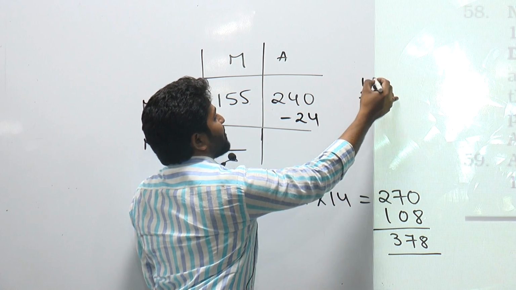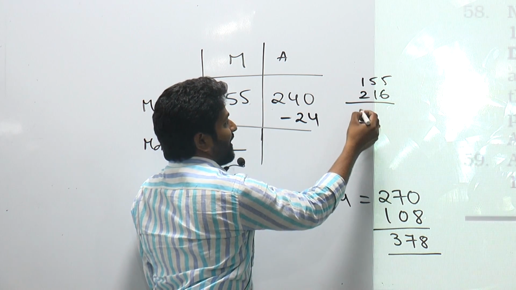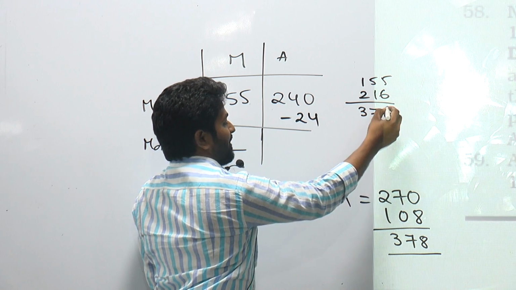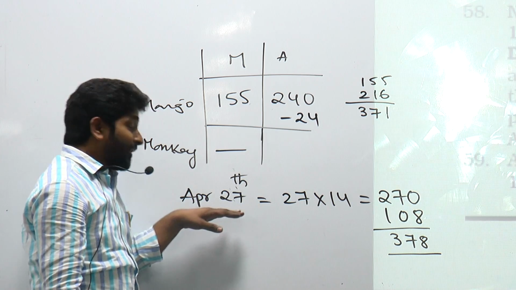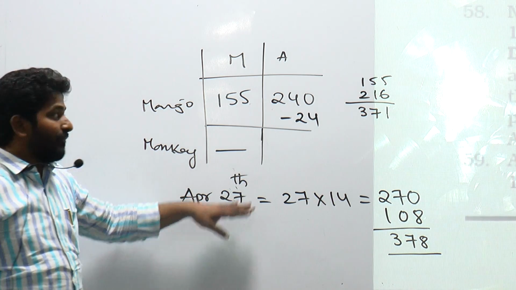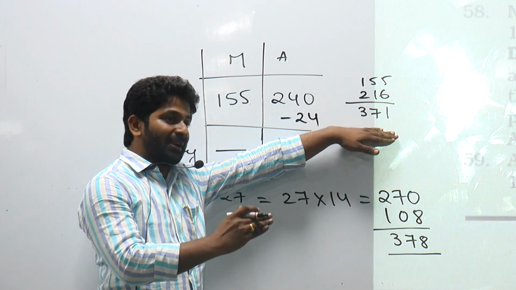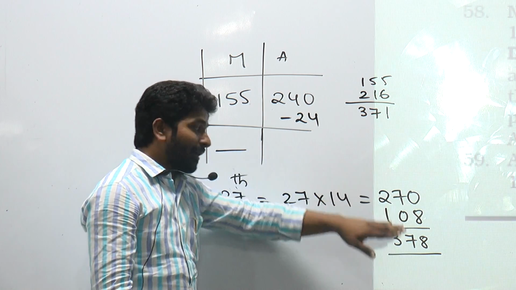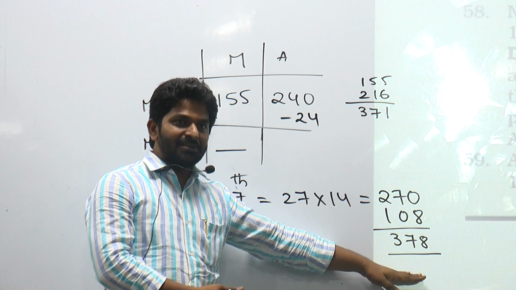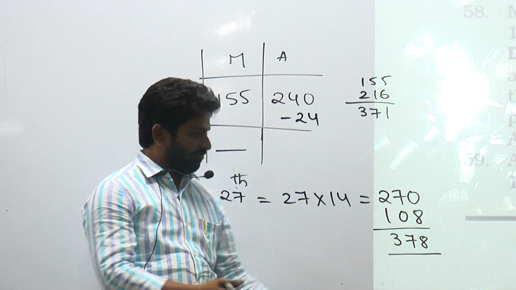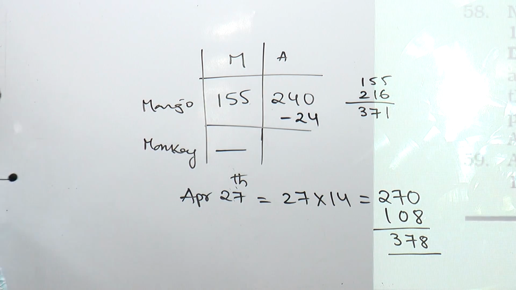In the month of March 155. So total it is 371. By that time we have only 371 mangoes, but the monkey needs 378 apples. Do we have enough number of apples here? Yes or no? April 27th answer.